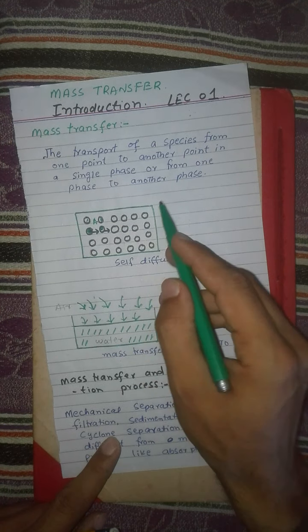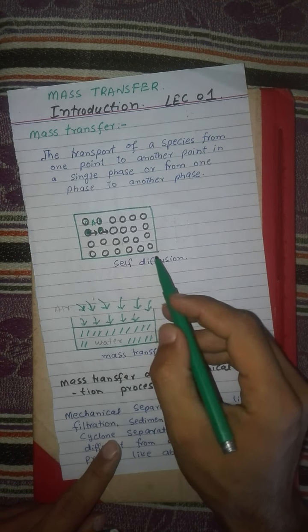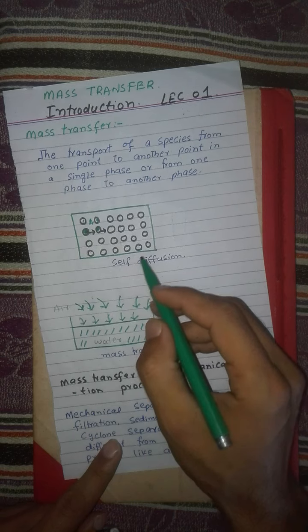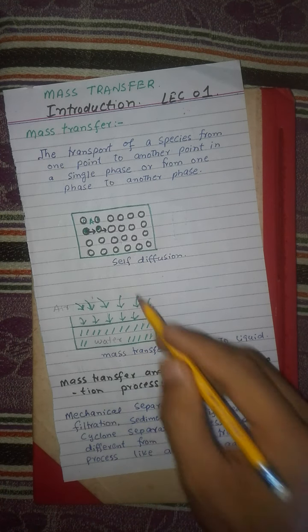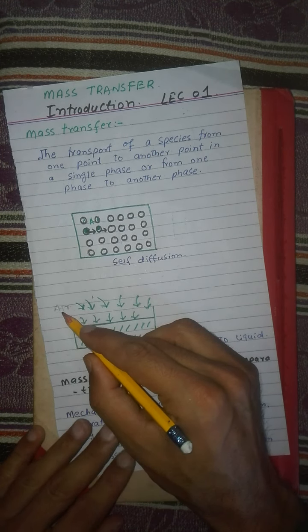Similarly, the mass transfer process can also be defined as when a component transfers from one phase to another phase. Suppose this is the air, which is made of oxygen and nitrogen molecules, and this is the water. The absorption of oxygen in water is also a mass transfer process.